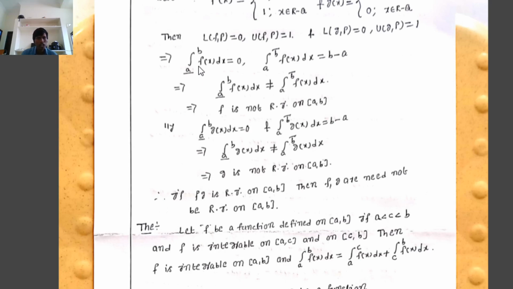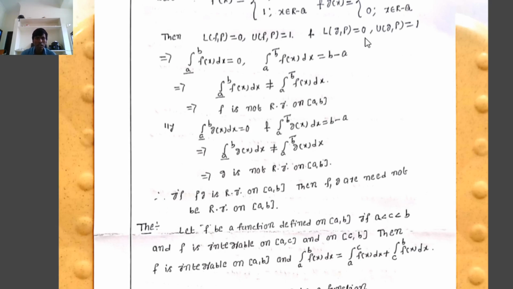Therefore the lower integral of f(x) dx equals 0, and the upper integral of f(x) dx equals b minus a. Therefore the lower Riemann integral of f equals 0, the upper Riemann integral is b minus a. Therefore the lower Riemann integral is not equal to the upper Riemann integral, so f is not Riemann integrable on the closed interval [a, b].